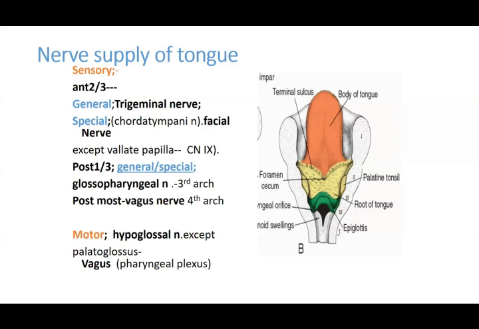As you can see, the junction of the anterior and the posterior parts is roughly at the level of the second. So by the extension of the third arch structure onto the level of the circumvallate papillae, they get their nerve supply from the third arch, the glossopharyngeal nerve. So that is how you distribute it.